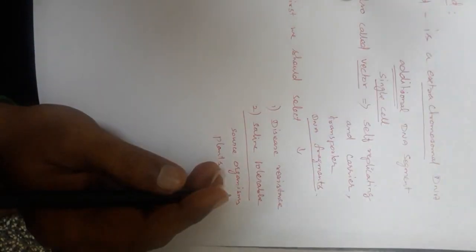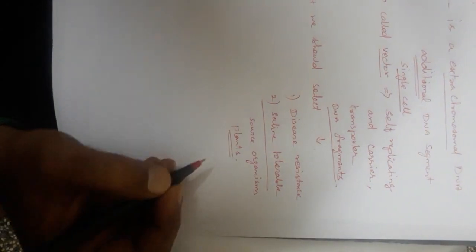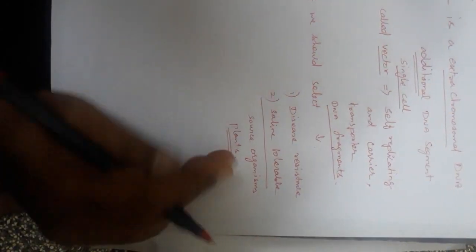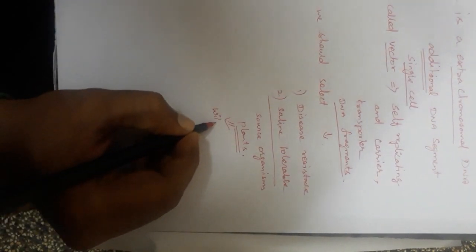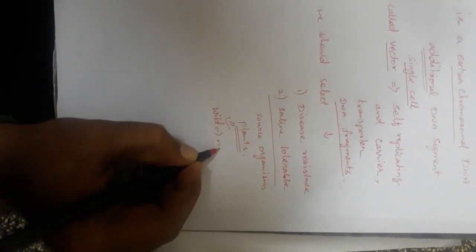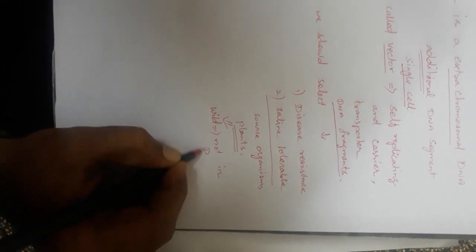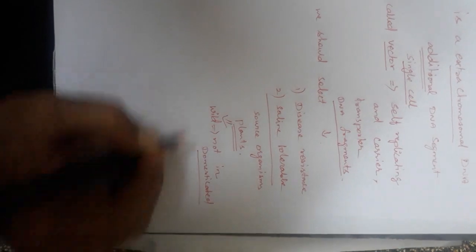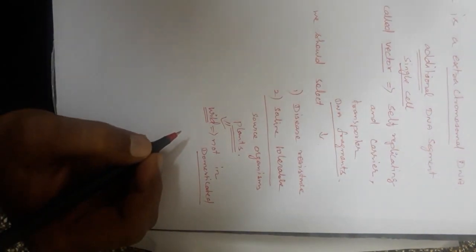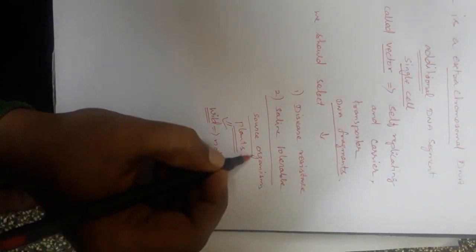In plant biotechnology, we are using only plants as source organisms, and these plants are growing only in wild type, not in domesticated. So wild type plants always have some source.